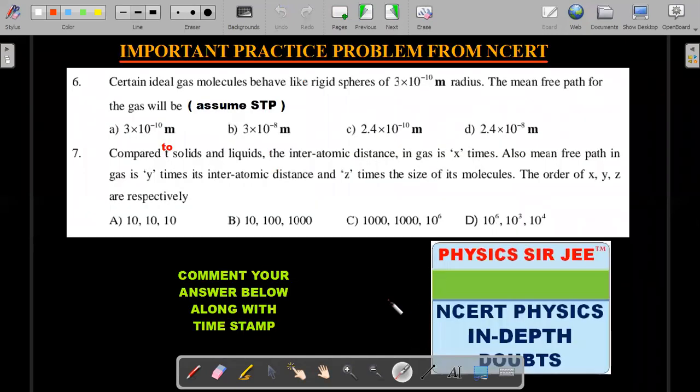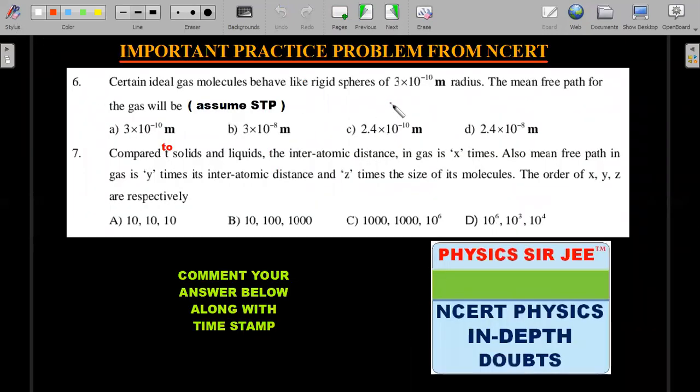Let's move forward. Another practice problem I have picked up from NCERT. I took the text of NCERT and converted it into single option correct type questions. I'll answer these in the NCERT physics in-depth doubts section. They're not very tough ones, so most of you good students should be able to solve them on your own.